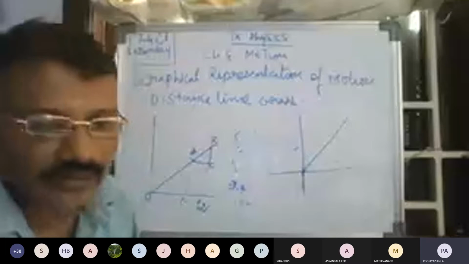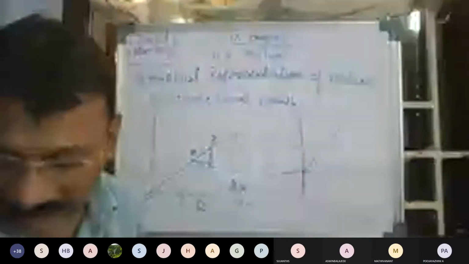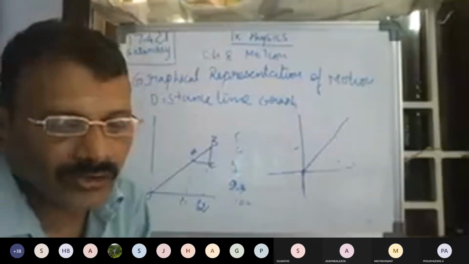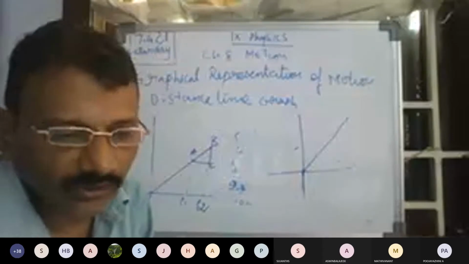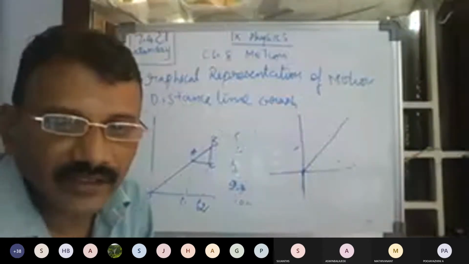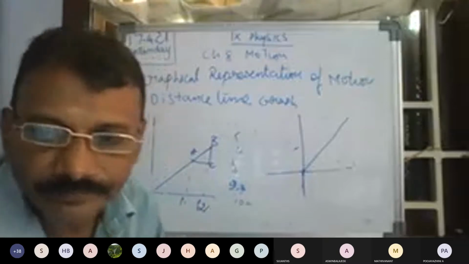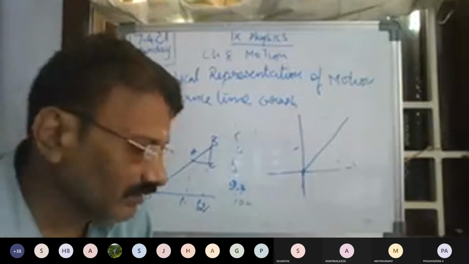If you take a straight line, it is uniform motion also. So this is a straight line graph. As of now, we are going to take straight line motion. We are going to draw a distance and time graph. What is the relation between distance and time?